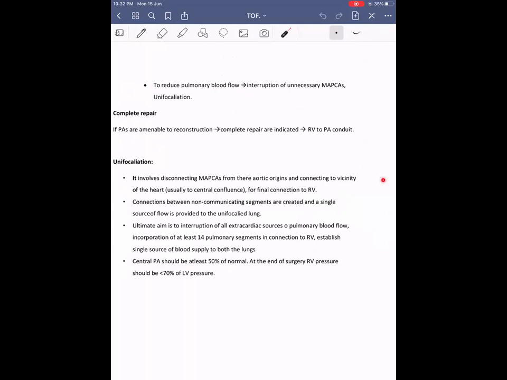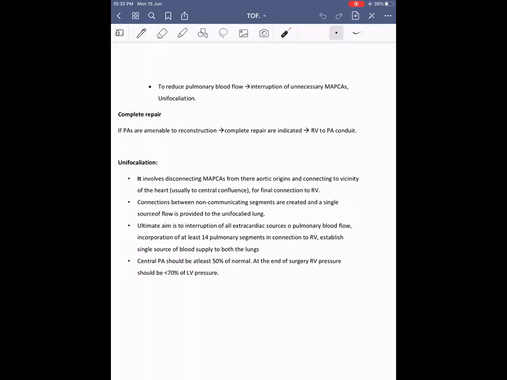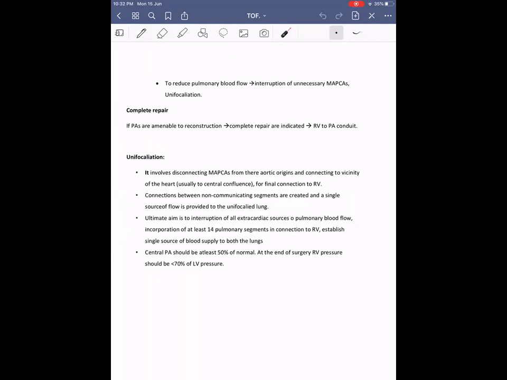But sometimes they do it after surgery also. If the post-surgical patient is not improving, going into RV failure, or having pleural effusion, our surgeons commonly implicate the MAPCAS, and I think we have seen a few cases taken for MAPCA embolization after surgery also.